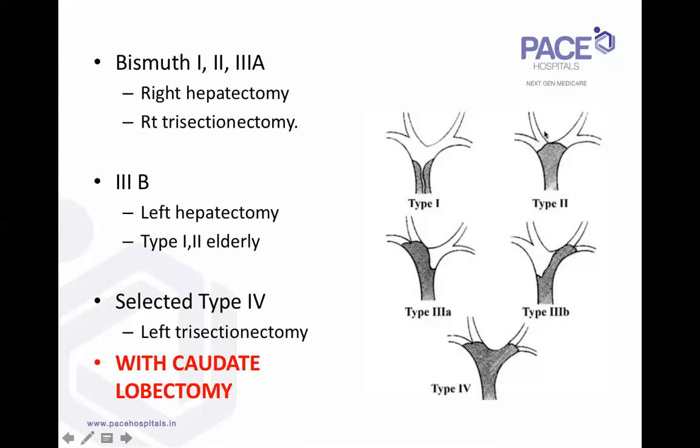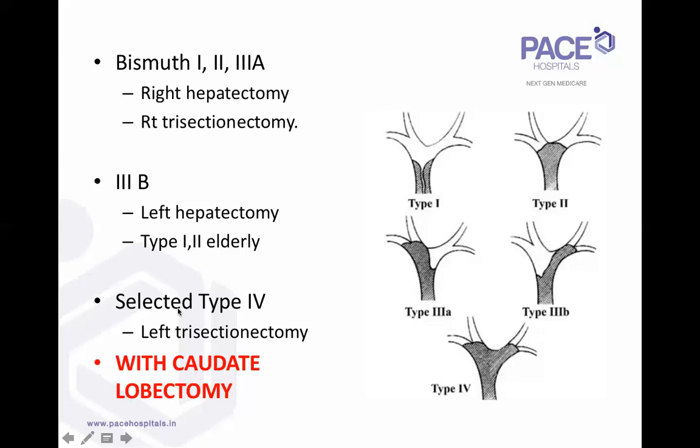But the bile duct anastomosis in these patients would be a bit complicated. We'll see that in the operative part. For selected type 4, as we discussed, the entire left lobe and the right anterior can be removed, and segments 6 and 7 can be preserved. We do a left trisectionectomy.